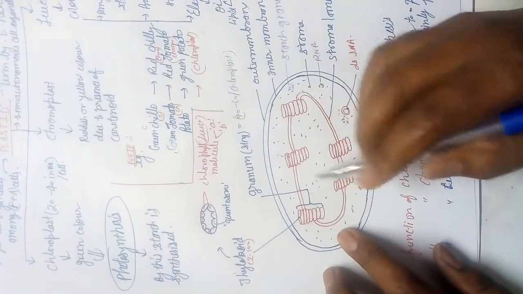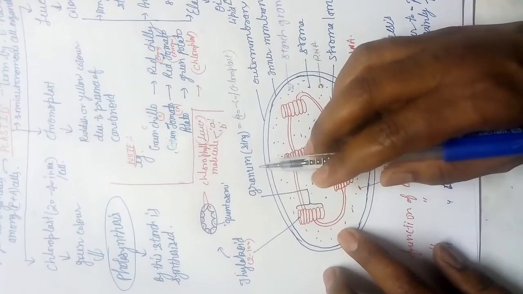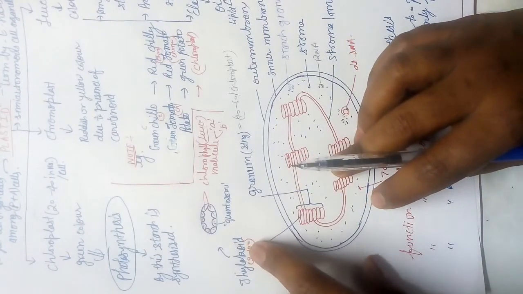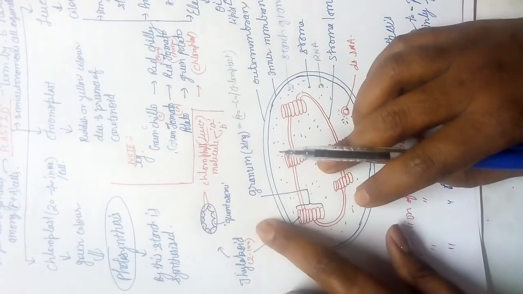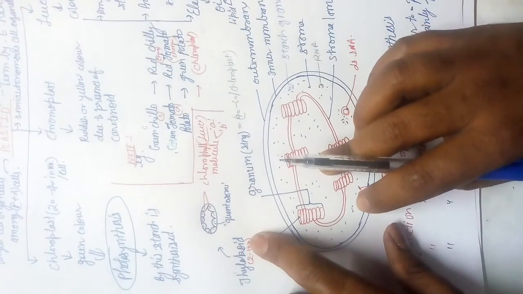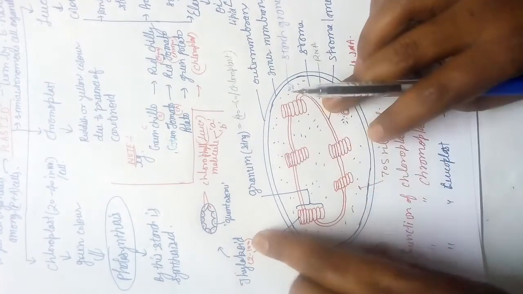The unit of the granum is called thylakoid, and the number of thylakoids per granum is 2 to 100. This data also may vary. Trueman is also a very good book. Okay, don't worry about that.